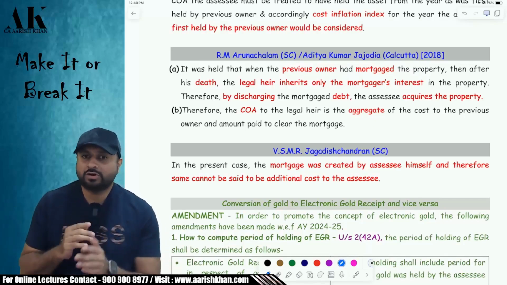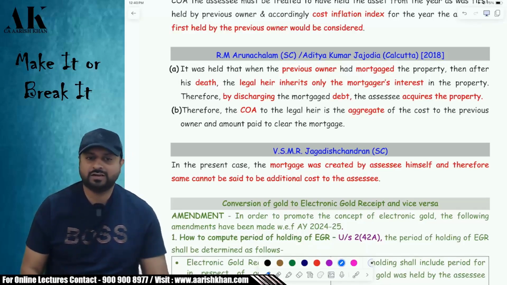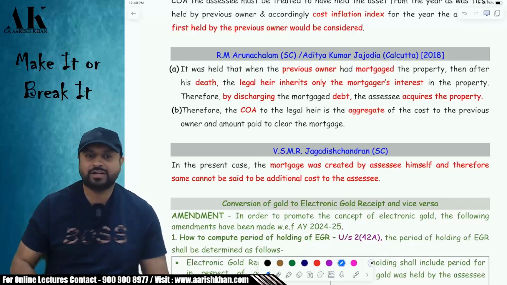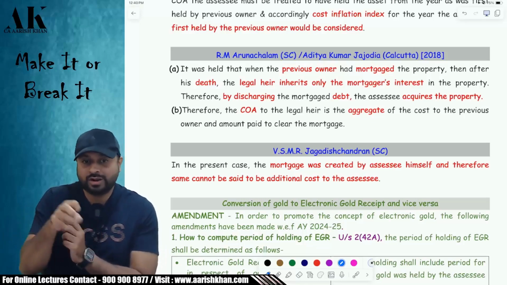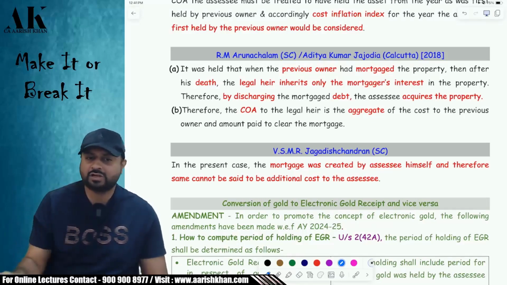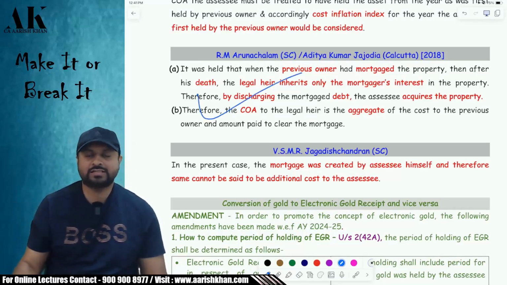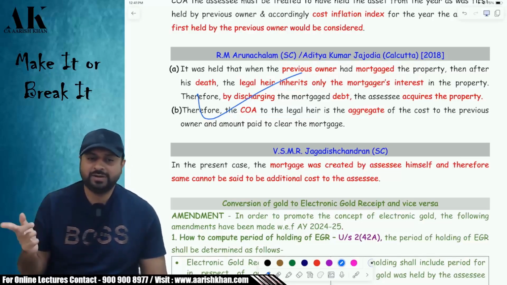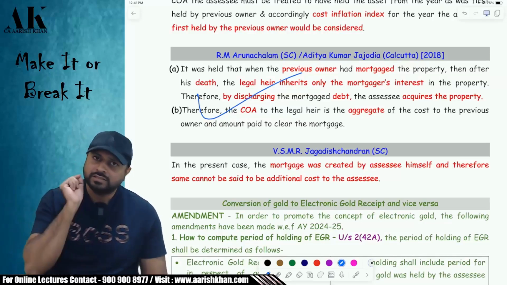Now, has the son got the property? The answer is no. The son has got the rights of the property, because the property is hypothecated in the bank. Now, suppose the son repays that loan to acquire the rights of the property, whether he will get the deduction of that loan as a cost of acquisition. The Supreme Court has said that the answer is yes. The son will get the deduction of that cost of acquisition, as per the Supreme Court judgment of R.M. Arunachalam, which is repeated in the Aditya Kumar Jajodia Calcutta High Court judgment 2018.